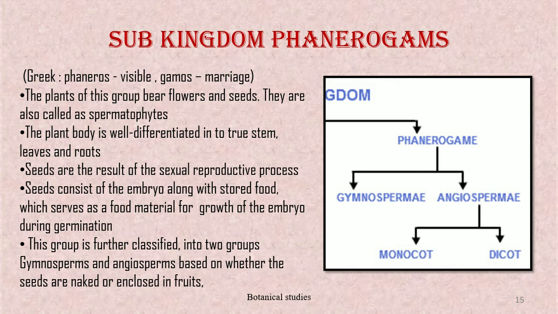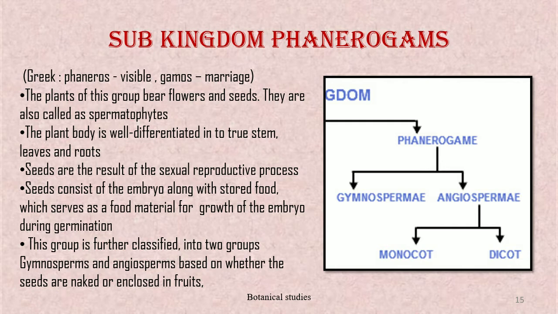Subkingdom Phanerogams. Let us discuss the characters of subkingdom Phanerogams. Phanerogams is a Greek word. Phaneros means visible and gamos means marriage. The plants of this group bear flowers and seeds. They are also called spermatophytes. The plant body is well differentiated into stem, leaves, and roots.